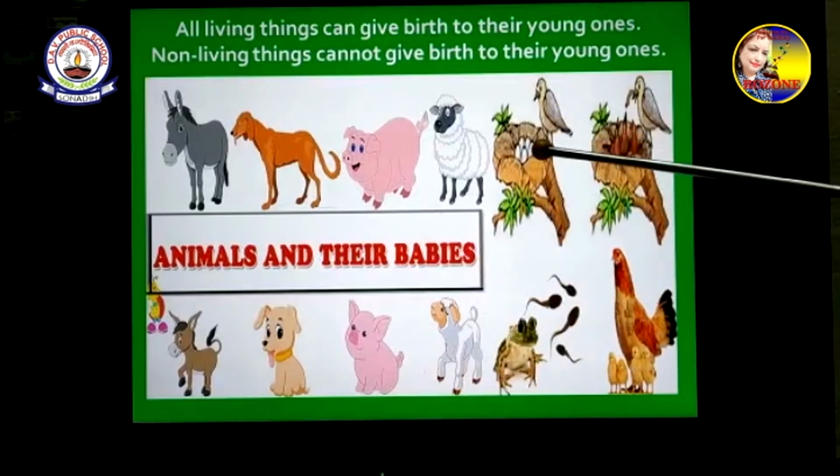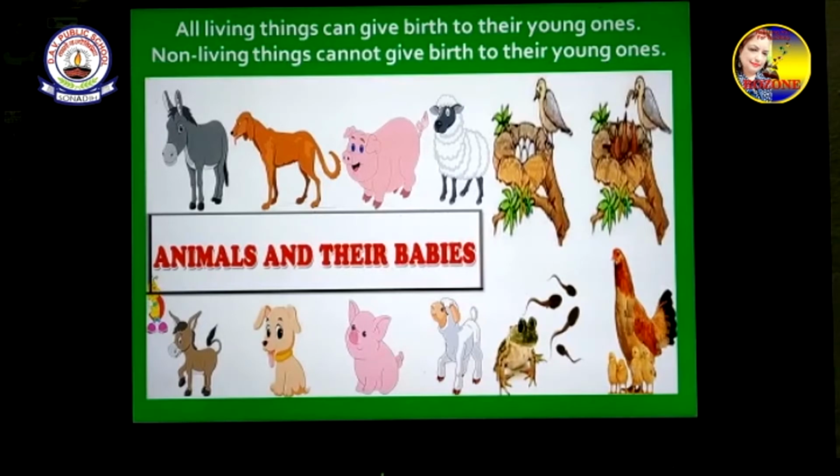Same way the birds lay eggs and the small birds come out from those eggs. The mother bird lays the eggs. Same way the frog gives birth to tadpoles. The hen lays the egg. First it lays the eggs and then the chicks come out.